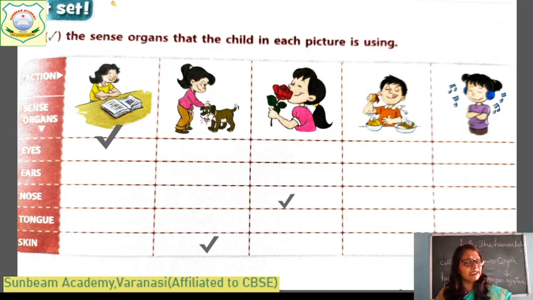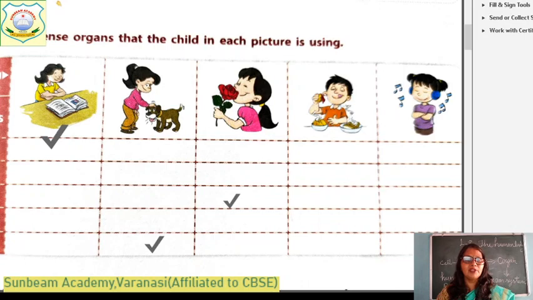Which sense organ is she using? Skin. Okay. And in this third picture, a girl is smelling a flower. Which sense organ is she using? She is using nose. Come to the fourth one. You see this picture carefully.